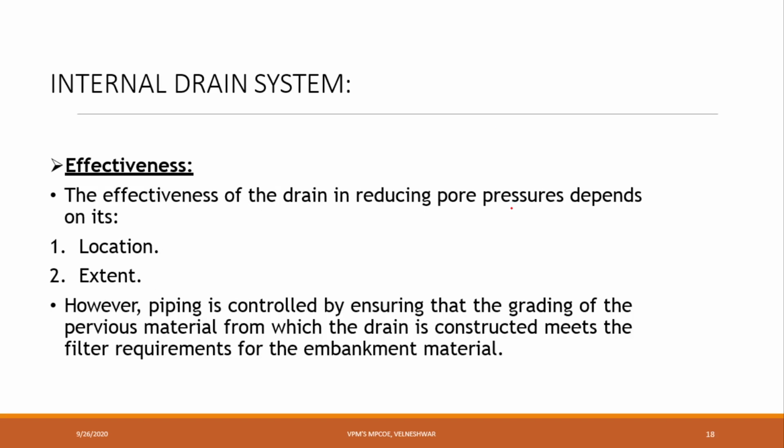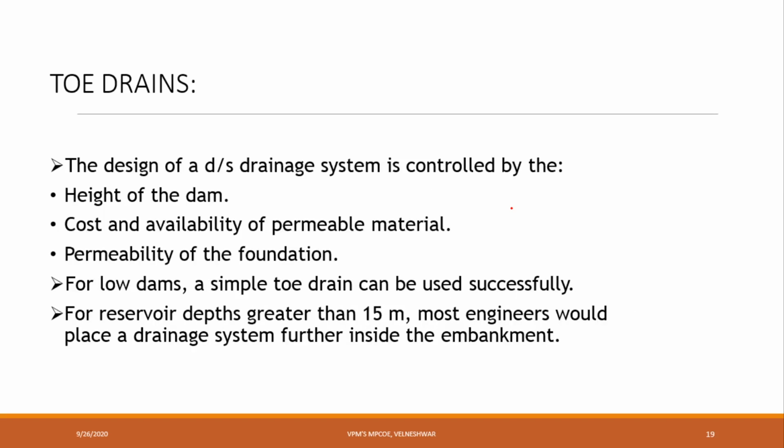Okay, next, effectiveness. The effectiveness of the drain in reducing pore pressure depends on location and extent. Generally, on what location we are providing is important, and extent, to where we are extending, whether we are providing it in the entire dam or only some portion of the dam, we have to know. Next, toe drains. Toe drains is nothing but, for suppose, see here, this is the dam. This is the toe and this is the heel. If at the toe location you are providing a downstream drainage system, that is nothing but toe drains.